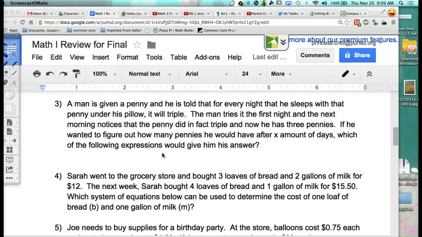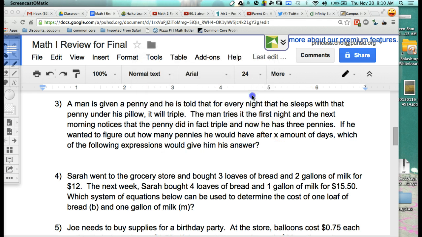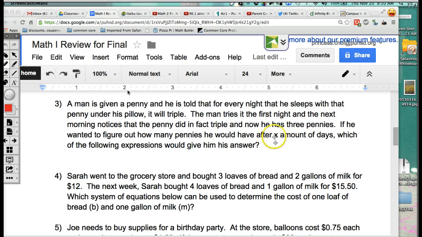A man is given a penny and he is told that for every night that he sleeps with that penny, it will triple, right? The man tries it the first night and the next morning notices that the penny did in fact triple and now he has 3 pennies. If he wanted to figure out how many pennies he would have after X amount of days, that's a keyword right there, right? After X amount of days, which one of the following expressions would give him his answer?